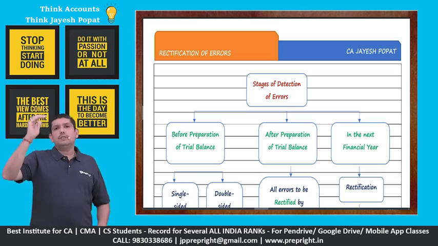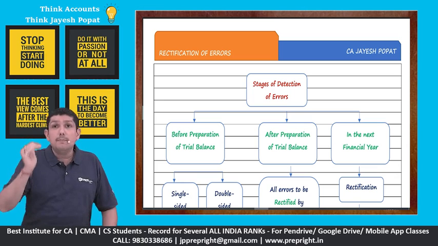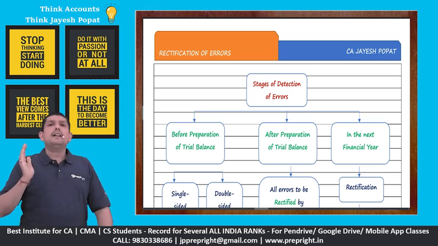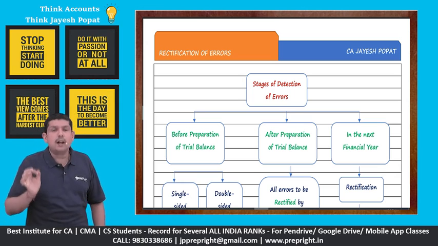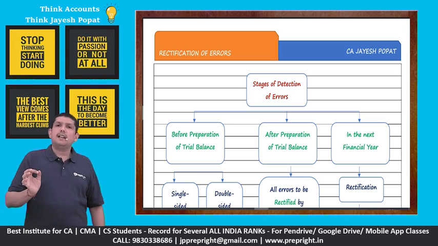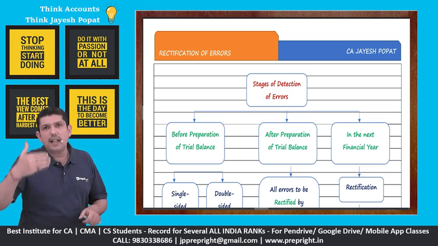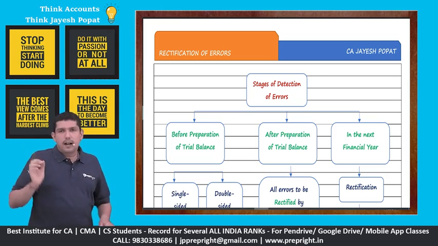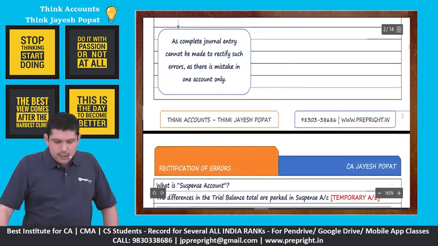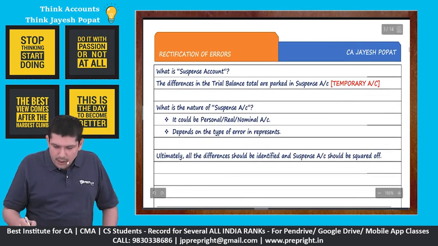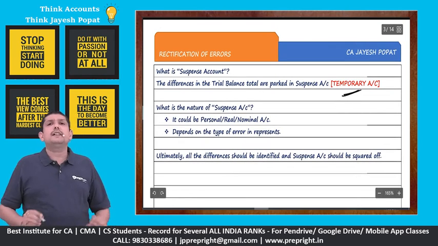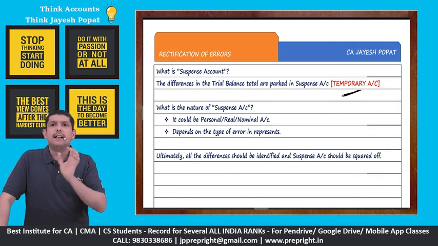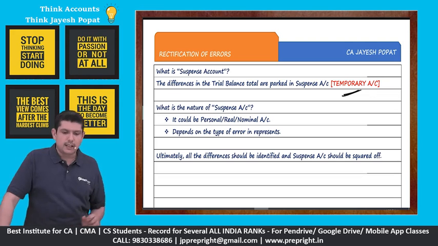Please remember that once you make your trial balance, and if there is a mismatch, right, if there is a mismatch in the trial balance, if the debit and credit is not equal, we make a suspense account to temporarily tally the trial balance, and then we look out for the errors or omissions, right, and we rectify to square off the suspense account. So what is this suspense account? This suspense account is basically an account of a temporary nature, right? Any difference or mismatch in the trial balance, debit and credit, is temporarily parked in the suspense account, right?